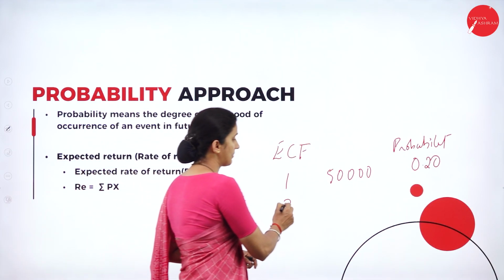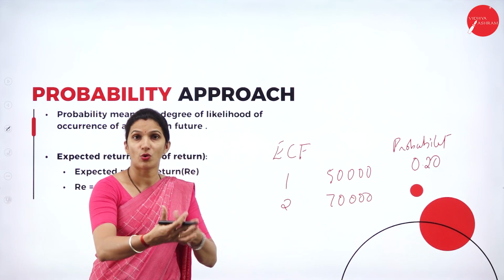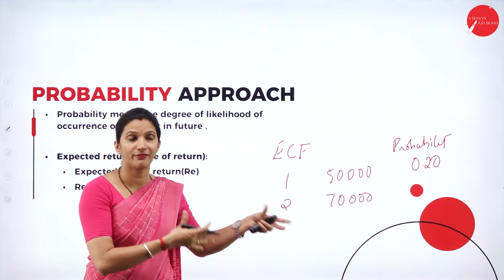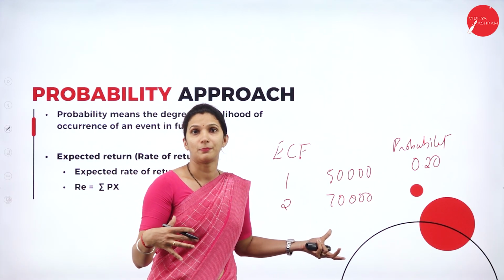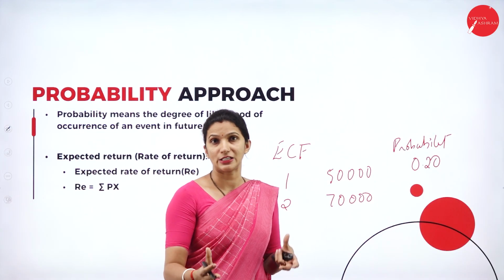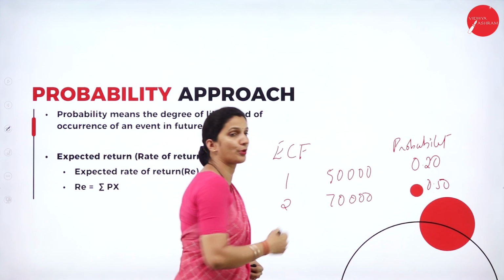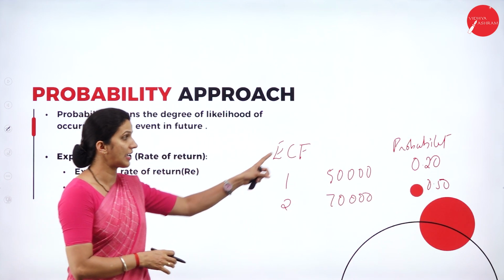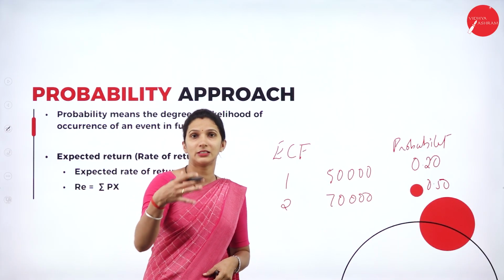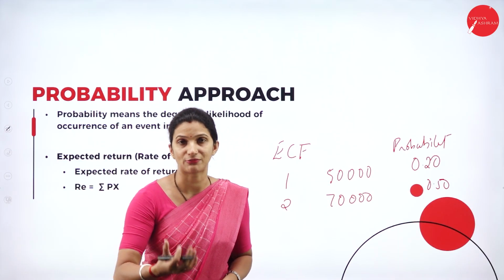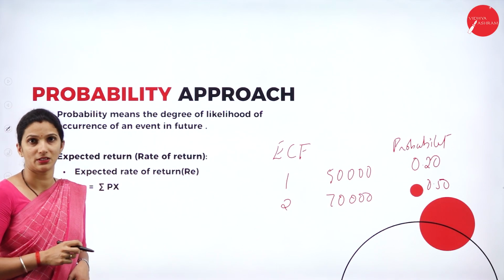Suppose in the second year, they expect 70,000 of cash flows, with a 50% chance, so the probability is 0.50. Considering the probability, we find the expected cash flows, and based on that the best investment project is selected. That is what we call the probability approach in capital budgeting.